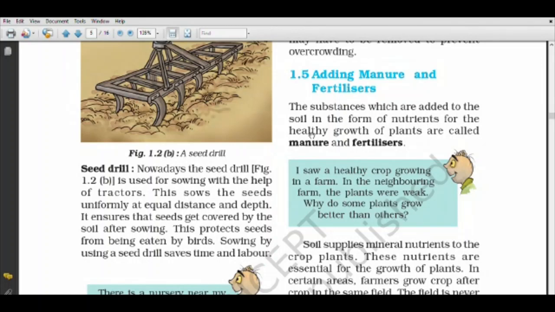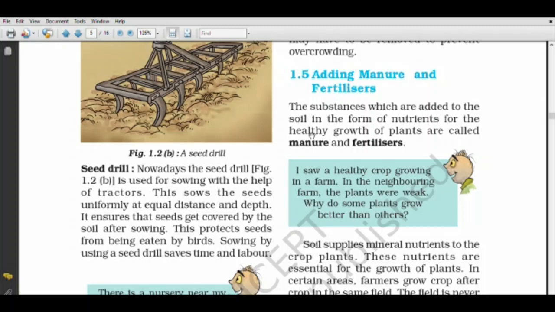Hello students, yesterday we studied the tools which are used for sowing seeds. Today we are going to study the next agricultural practice, that is adding manure and fertilizers.